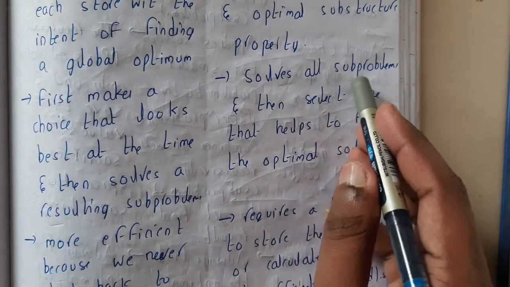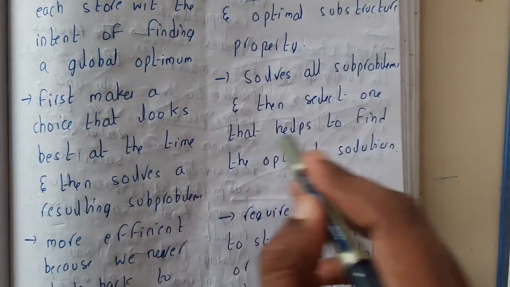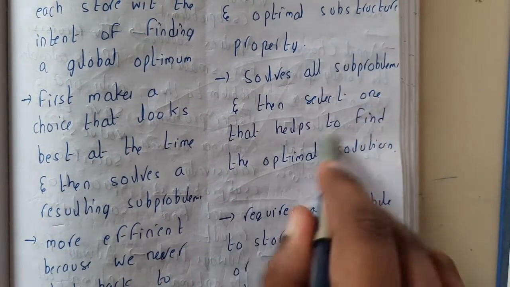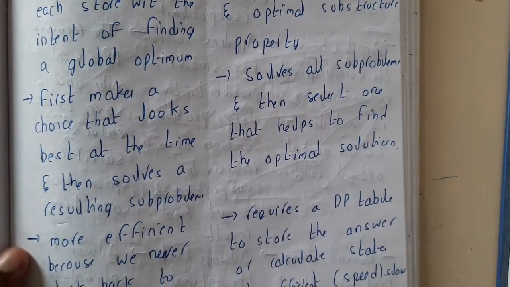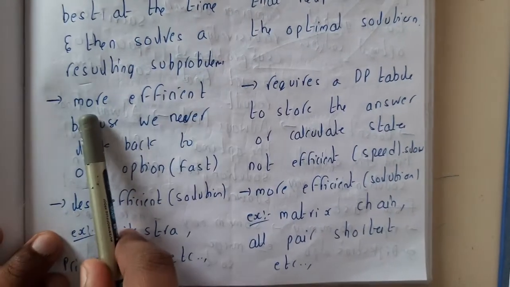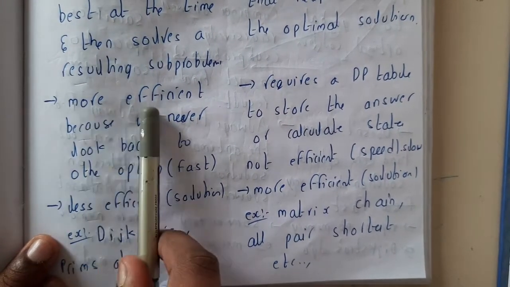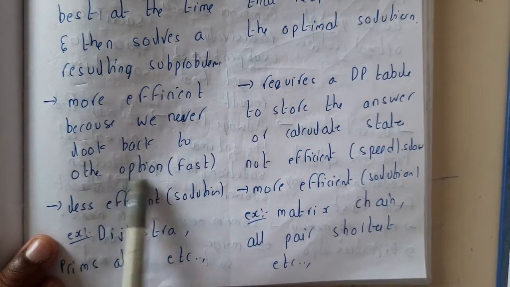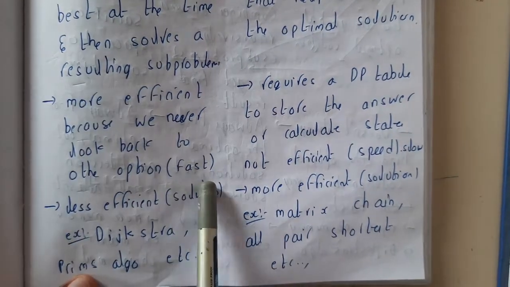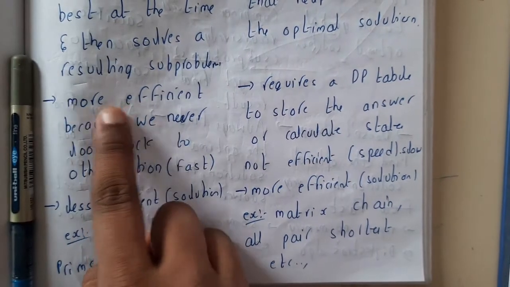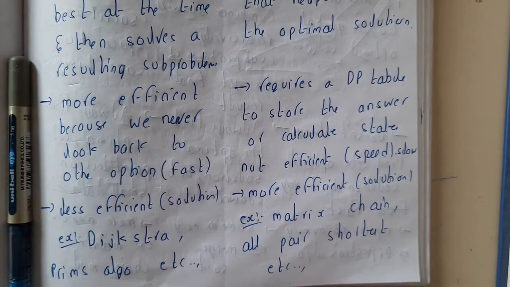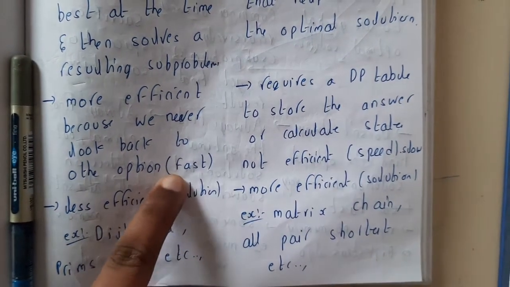Dynamic programming solves all subproblems and then selects the one that helps to find the optimal solution. It solves all the possible problems, and it will be coming back to the optimal solution. Greedy approach is more efficient because we never look back to the other options. So it is faster. By efficiency, I'm talking with respect to speed, guys. I'm not talking about correctness. It is with respect to fastness or speed.